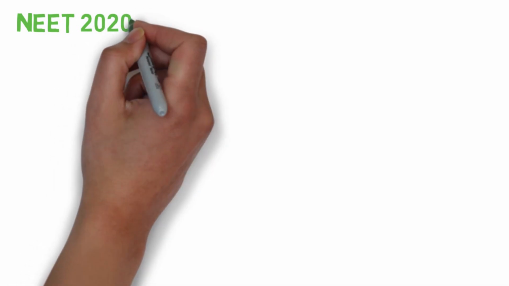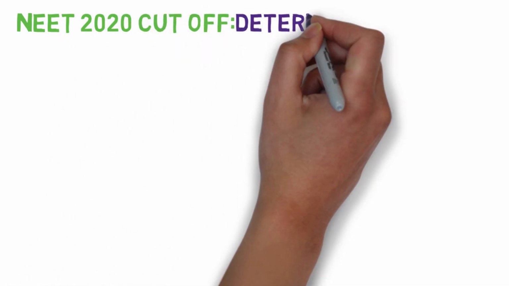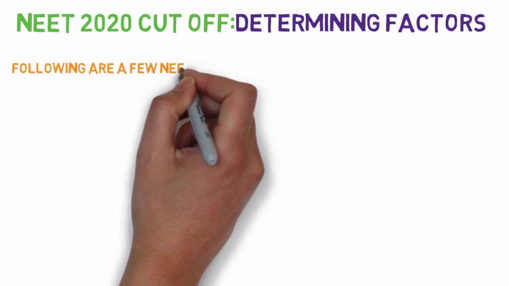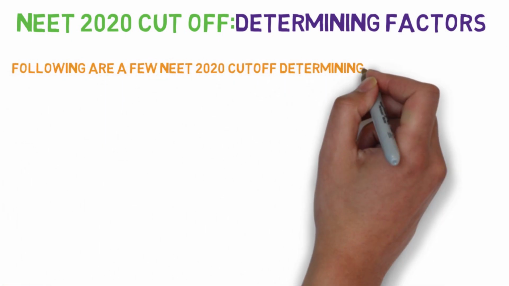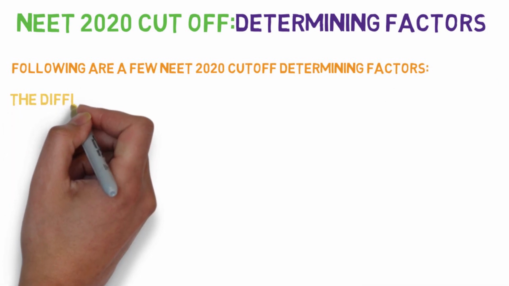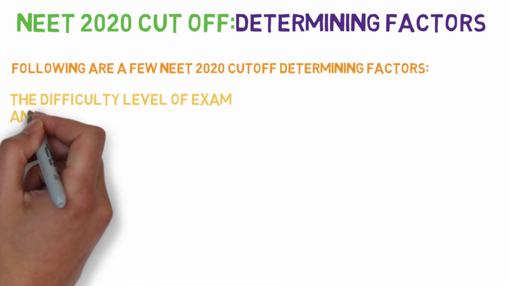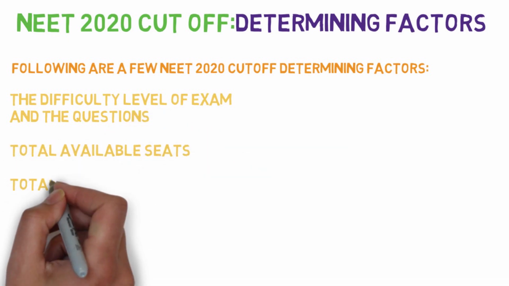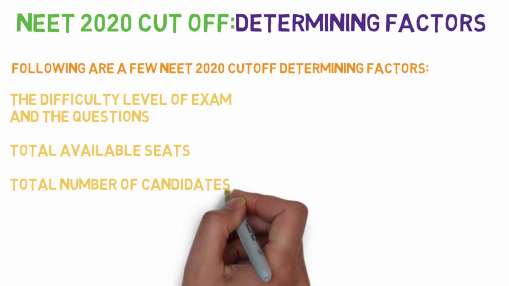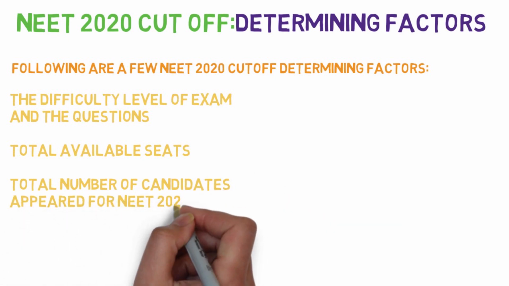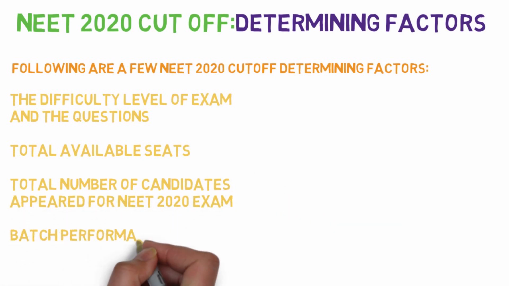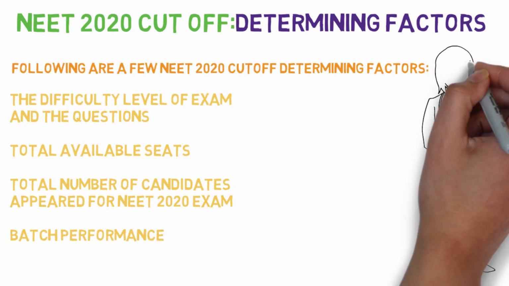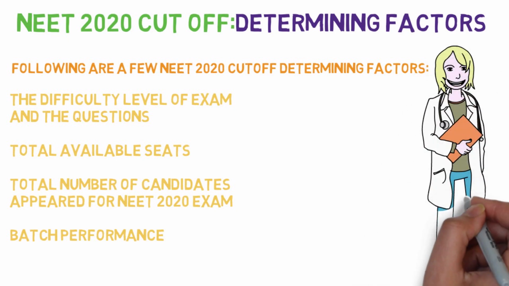Let us see NEET 2020 cutoff determining factors. There are various methods to determine the factor of cutoff. The following are few NEET 2020 cutoff determining factors. The first one is difficulty level of exam and questions. Second is total available seats. Third one is total number of candidates appearing for NEET 2020 exams. And the last one is batch performance. These are the criteria on which NEET 2020 cutoff is judged.